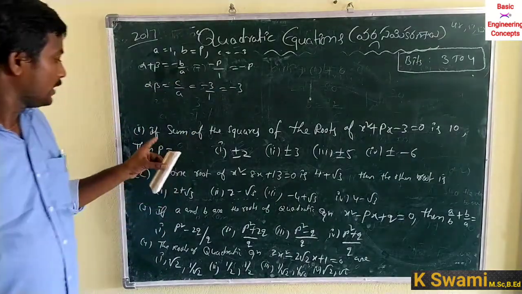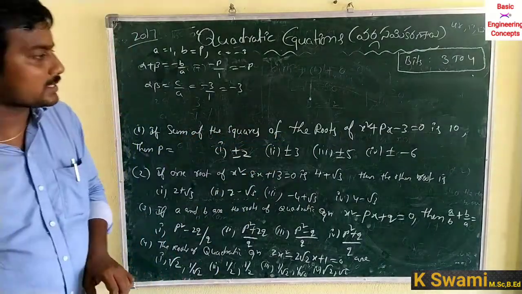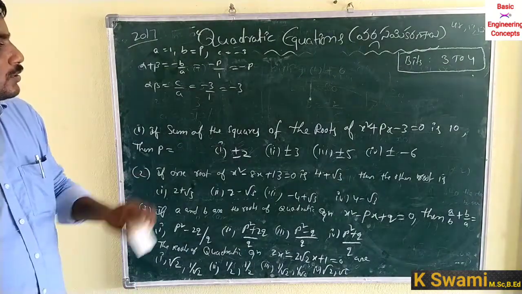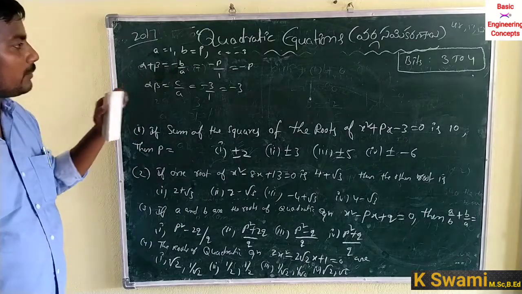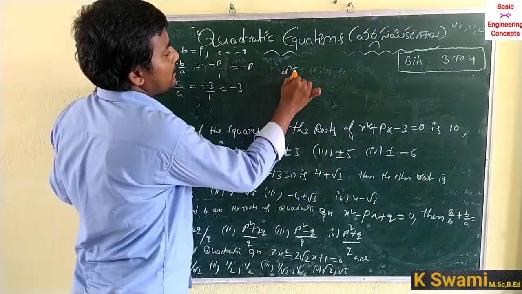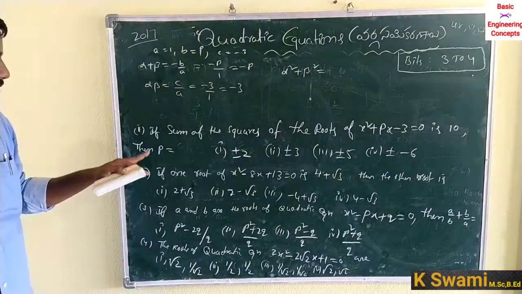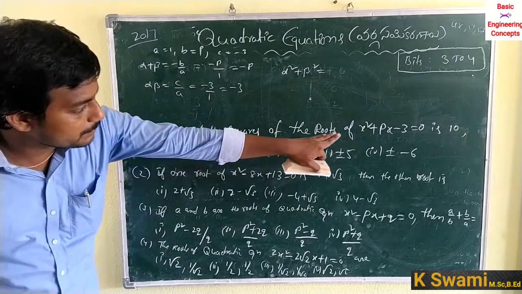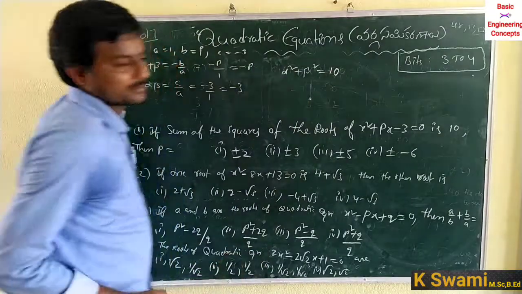And the sum of the squares of the roots of x square plus px minus 3 is equal to 0, so that means alpha square plus beta square is equal to 10.